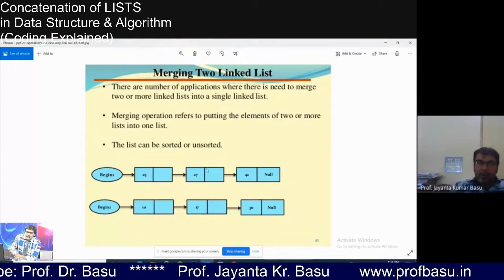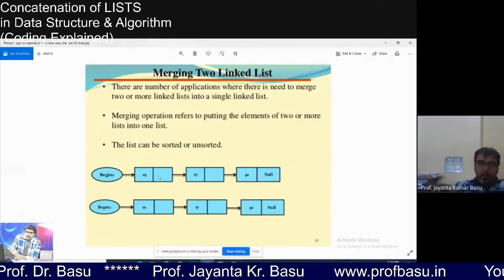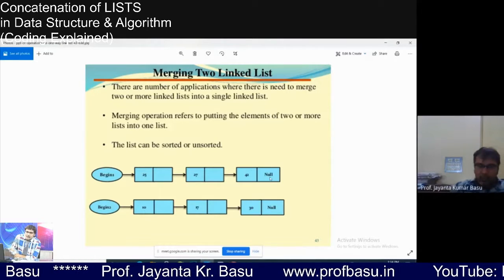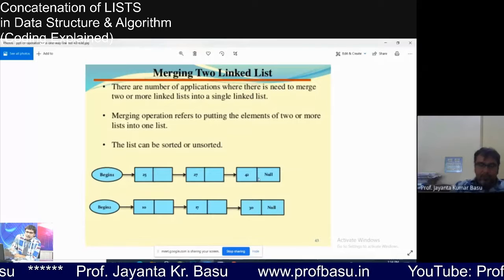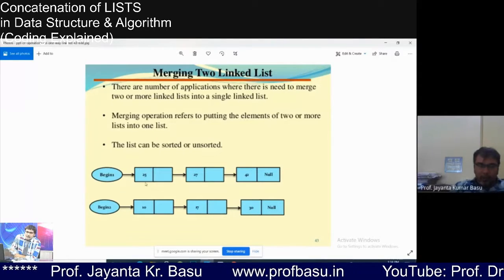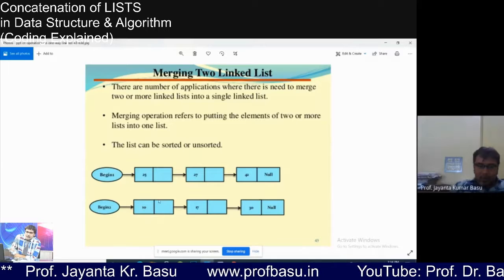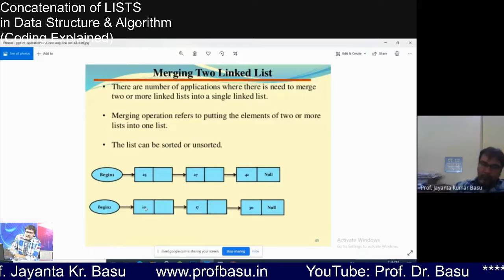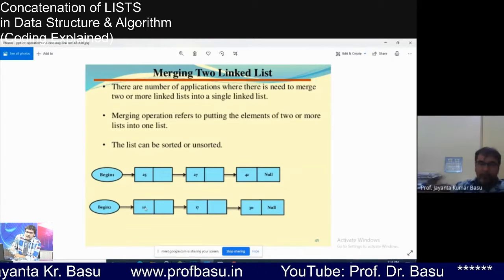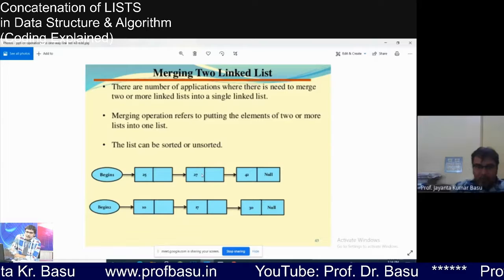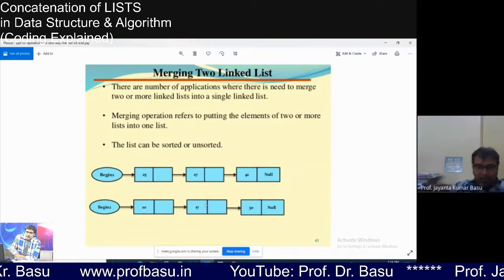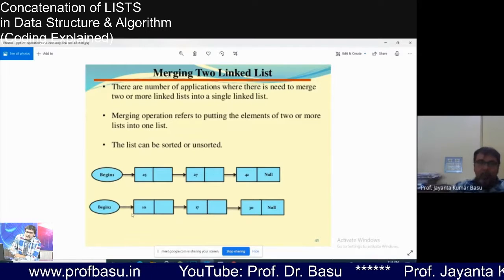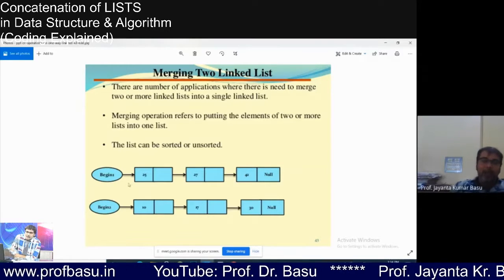Then we will take the next node, 27, and put this 27 before the first node. This way we will always keep on adding before.